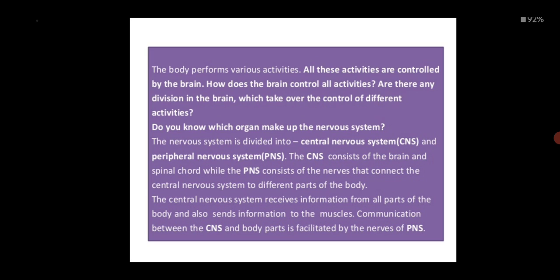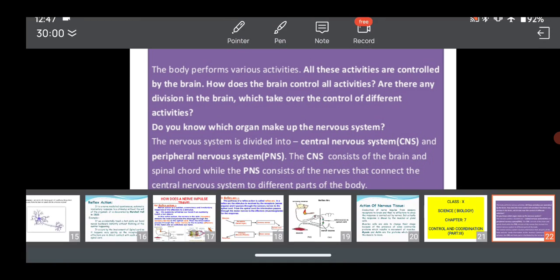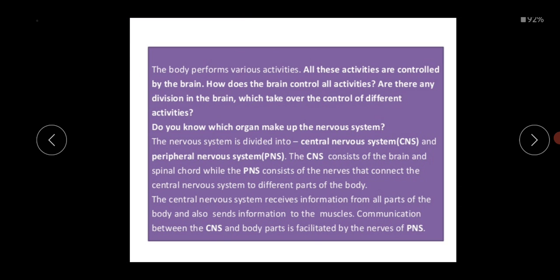So the body performs various activities, and all these activities are controlled by the brain. Apart from the brain there is another thing, the spinal cord. With the brain and spinal cord, the central nervous system is formed.